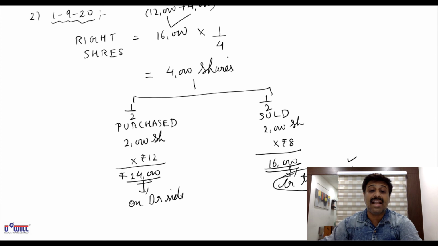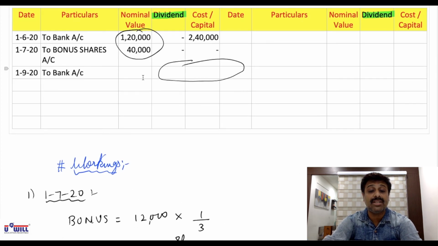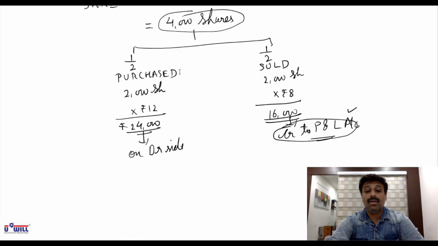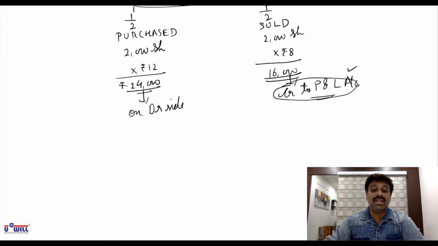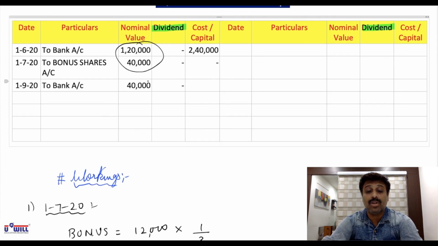Okay, 4,000 right shares. What will be the face value or nominal value of 4,000 shares? 4,000 into 10, 40,000. Okay. Dividend, nothing will come. And what is the cost of these shares for him? He is paying 12 rupees to the company, means 24,000. So that 24,000 will be recorded on debit side.